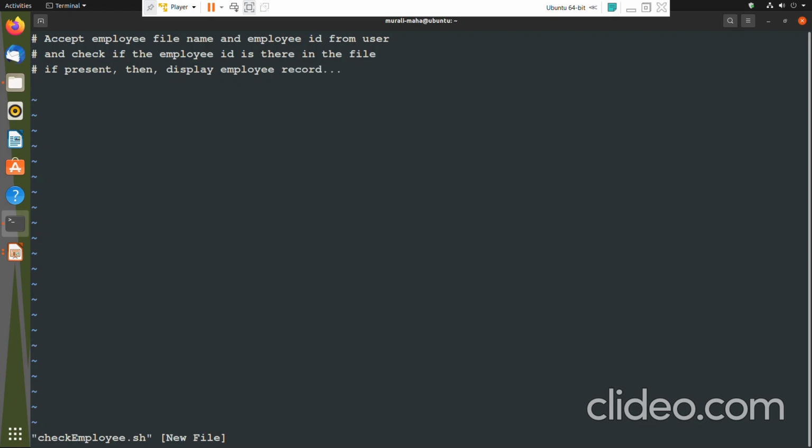So echo -n please enter file name, and I want the cursor to accept the input in the same line. I don't want the cursor to accept the input in the next line. So for that I can specify the -n option. The -n option would suppress the new line which would otherwise be inserted by the echo command at the end of the message, right? So it would always insert a new line at the end of the message, but by specifying the -n option, you are suppressing that new line. Read fname. Fname means file name.